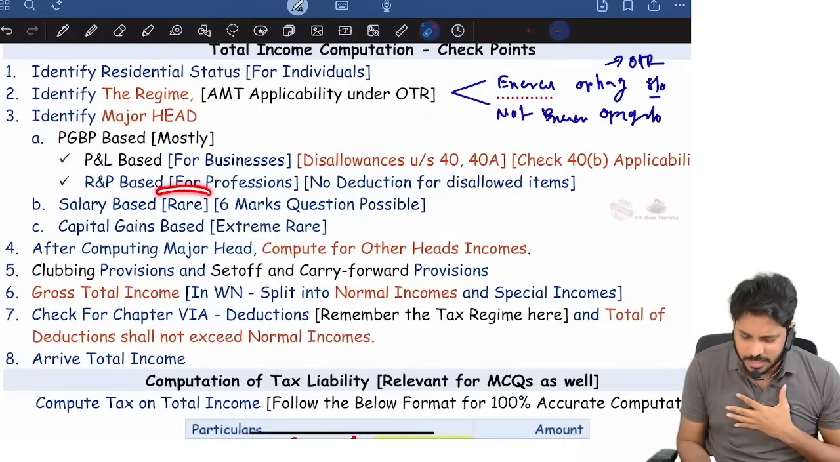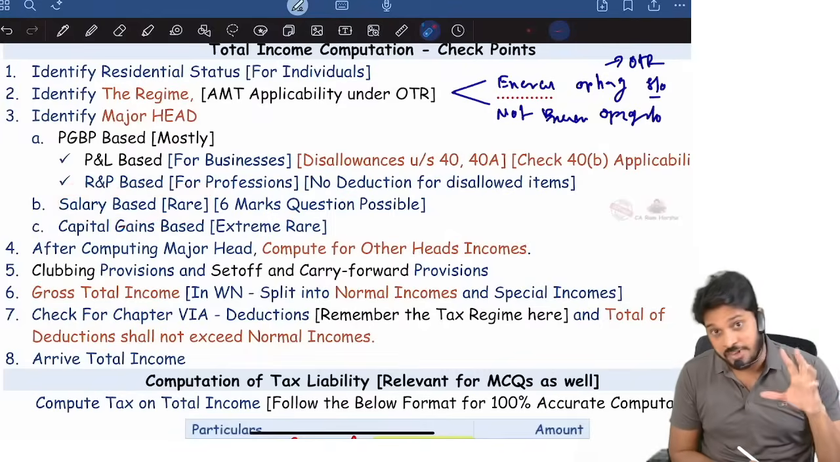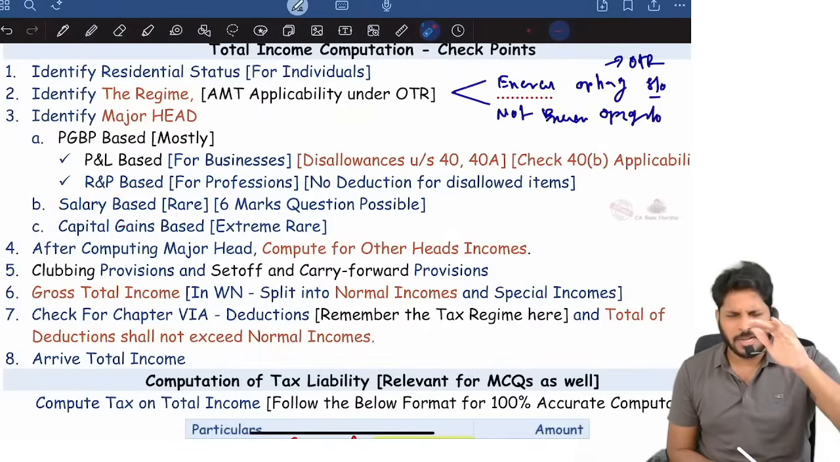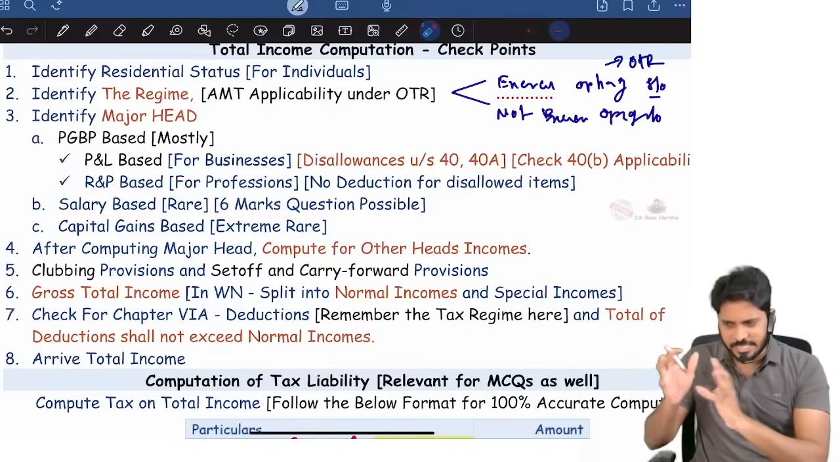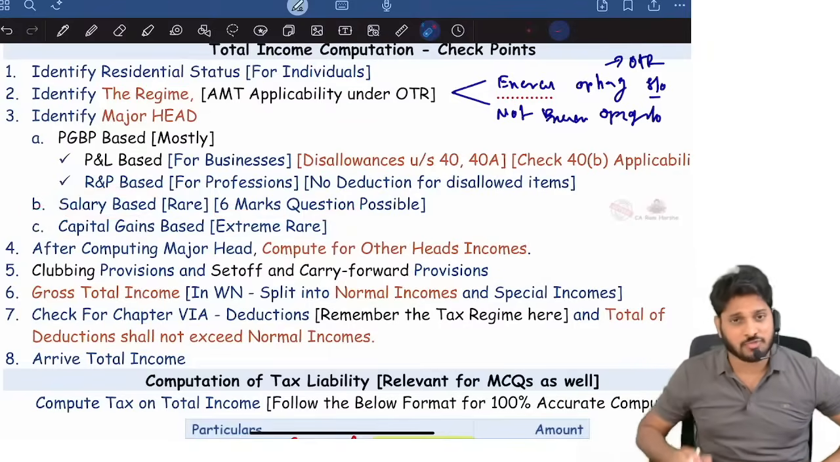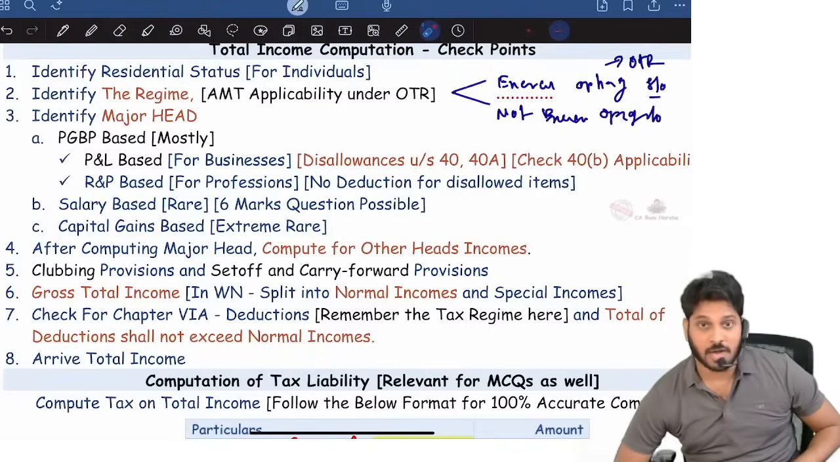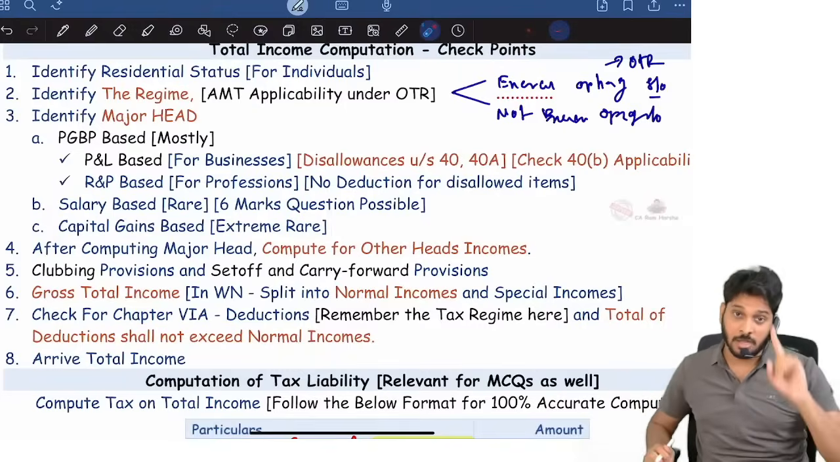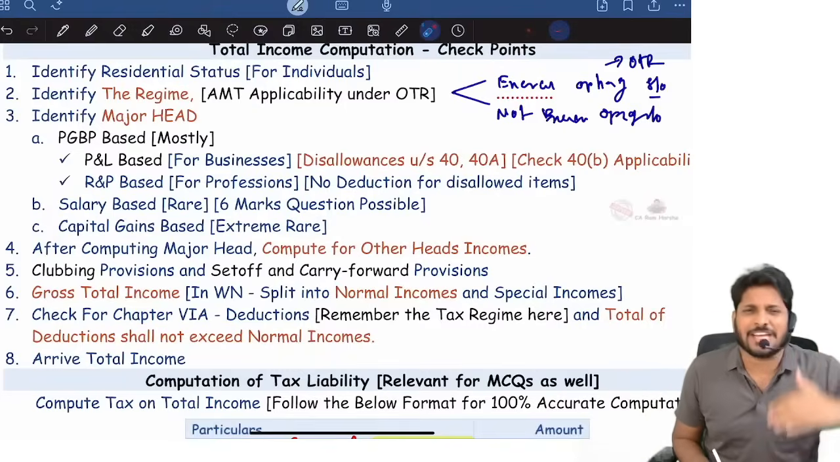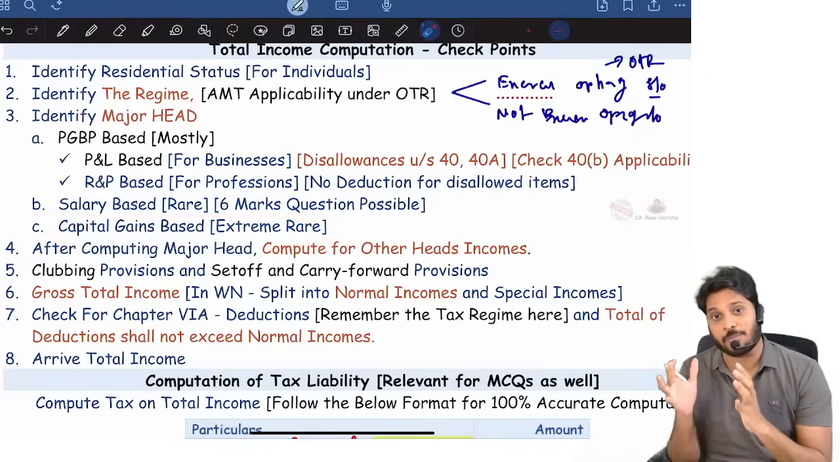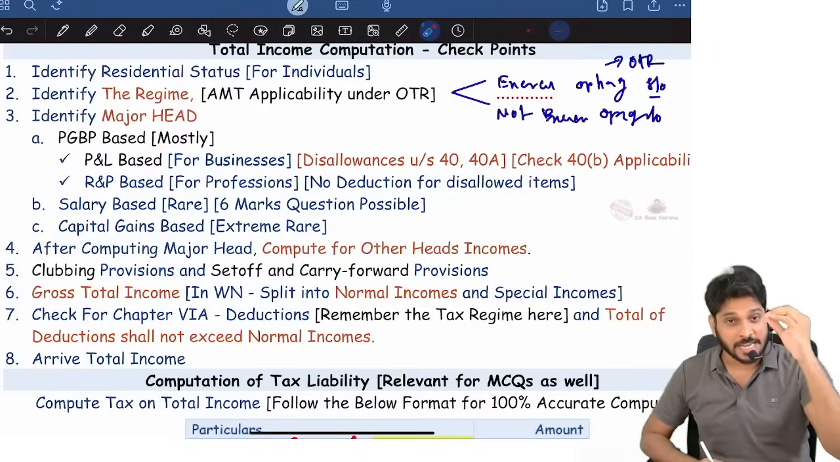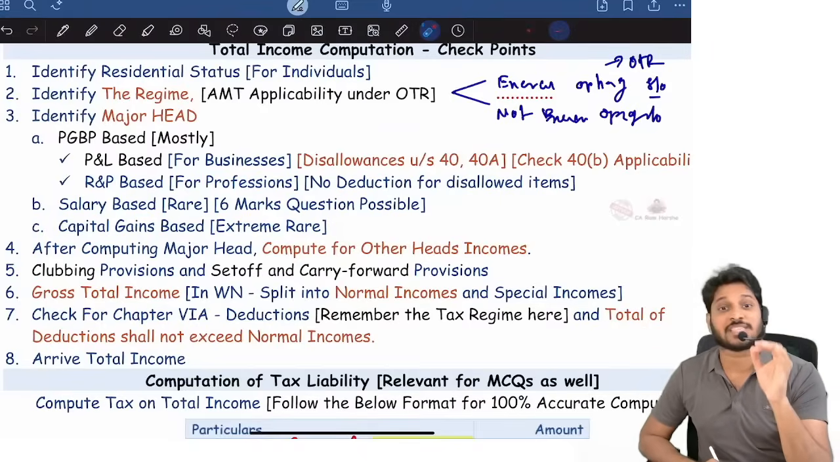And sometimes, rarely, the total income problem 15 marks question will be salary based. But in every exam a 6 marks question will be there on salary based. On a salary based question, either 6 marks or 8 marks will be there in every exam. But 15 marks question generally will be from PGBP based. In very extreme rare cases, capital gains may be the major head in that problem. In a 15 marks total income, in extreme rare cases, capital gains base can also be there.